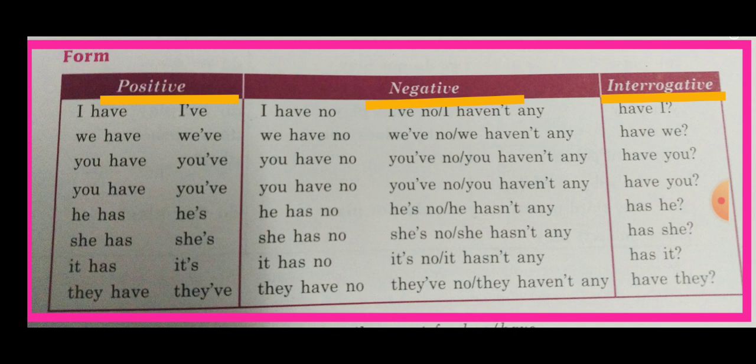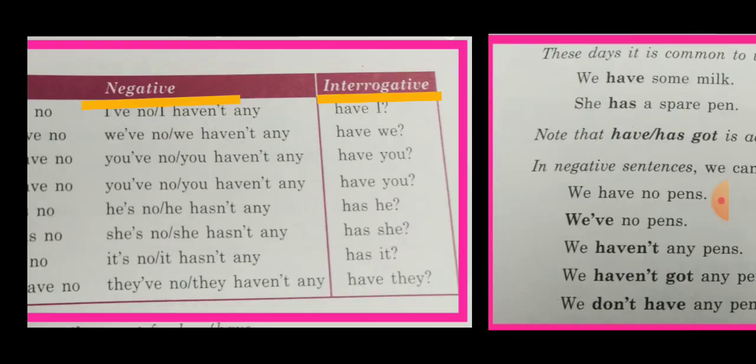In interrogative sentences the helping verb, which is used here as the main verb, will come in front, like have I come late. So here, have we late. This is how we will use it as main verb. These are the forms of have which can be used in positive, negative and interrogative sentences.